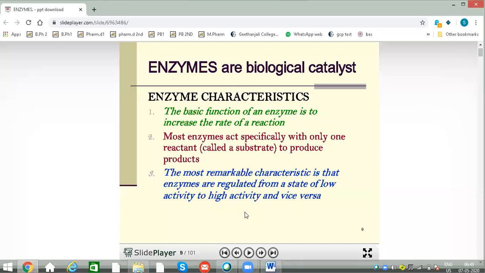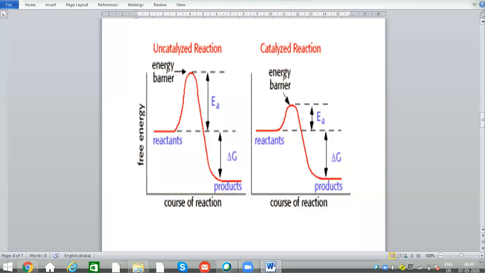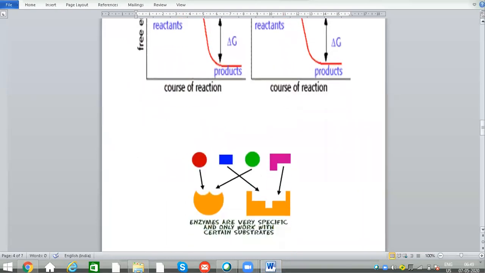So this is the first basic characteristic. That means the enzymes will be increasing the rate of chemical reaction. And enzymes are specific in nature. So why? Because different enzymes have different active sites.